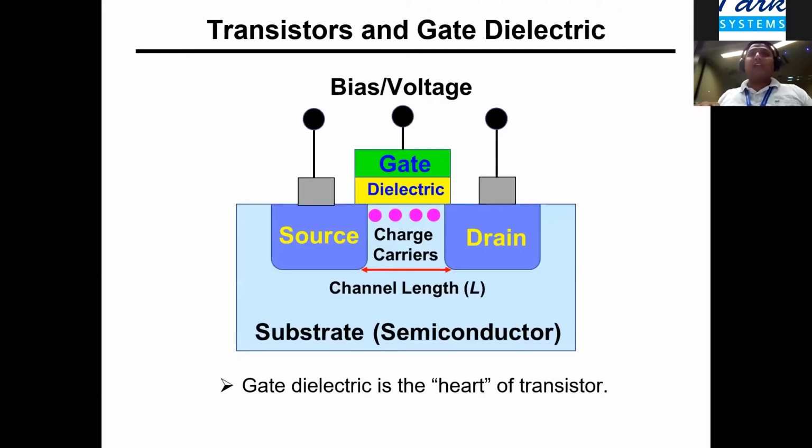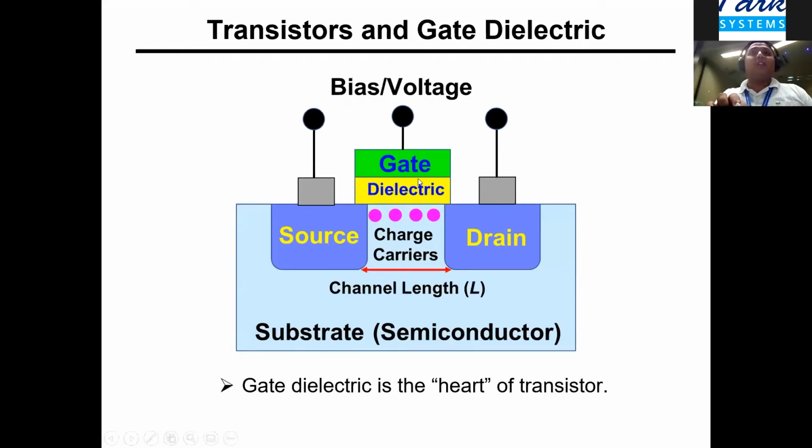So the first few slides are just to introduce what I mean by gate dielectric. In this slide, what I'm showing is a basic transistor structure. And if you look at it, there is a very tiny region called the dielectric, which is just underneath the gate. This region is named the gate dielectric, which is just around a few nanometers thick.